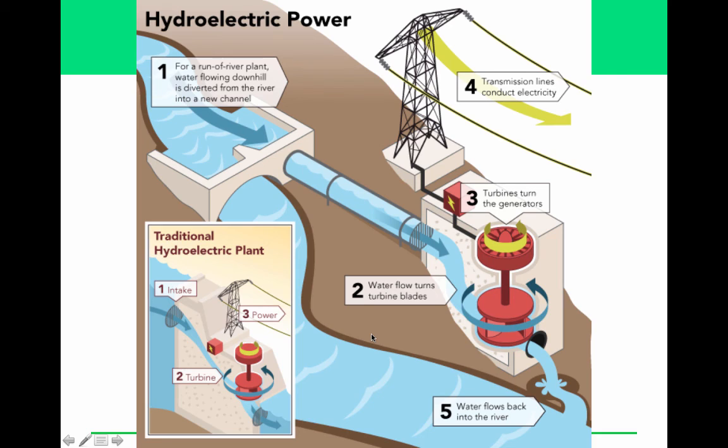Pros and cons to using hydropower. Pros, again, no air pollution. It's renewable. It's efficient. Cons are it does destroy habitat. You have flooding upstream and lowered water levels downstream. It blocks both fish migration and travel of sediment. You have buildup of organic matter behind the dam, and then thermal pollution and shocks, because this water that flows out of here is much warmer.